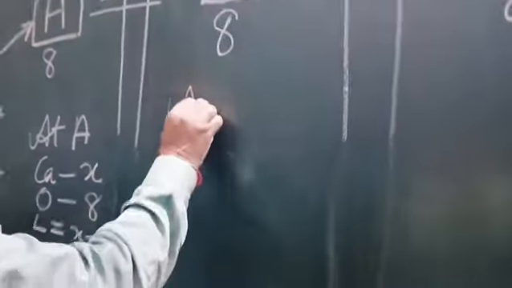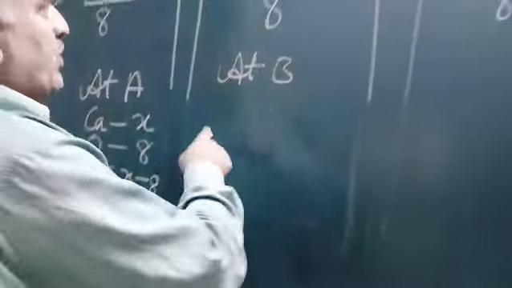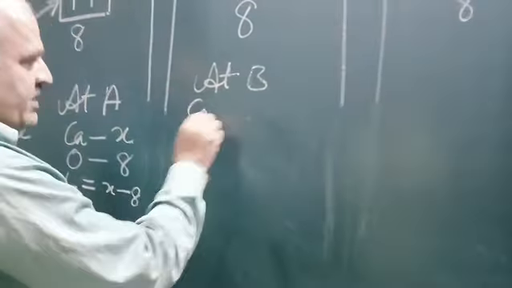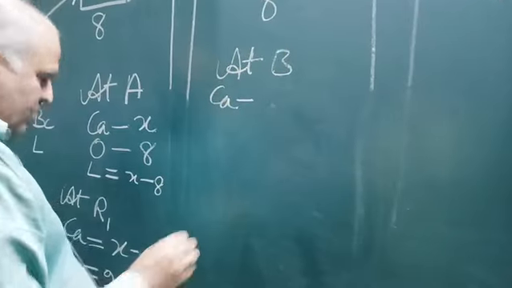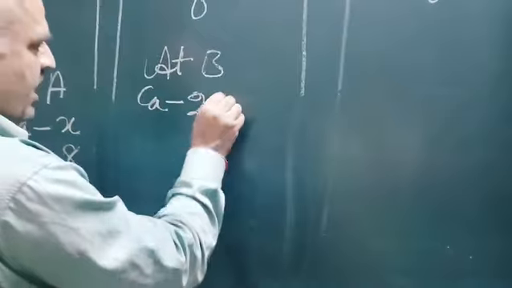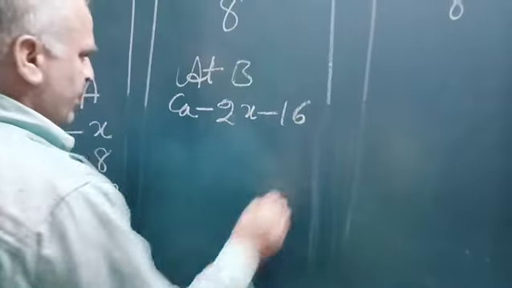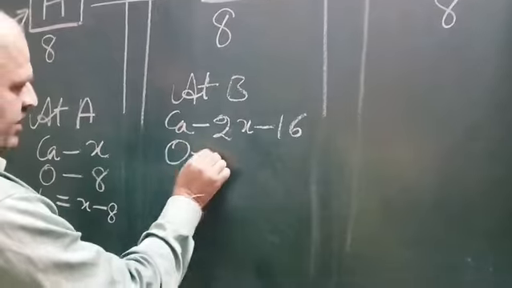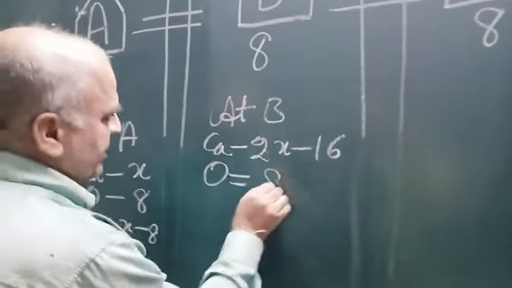What happened at B? He carried these many flowers to temple B. So the number of flowers carried to this temple is equal to 2x minus 16. The number of flowers offered is equal to 8.